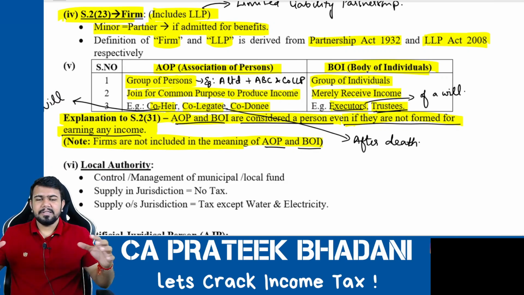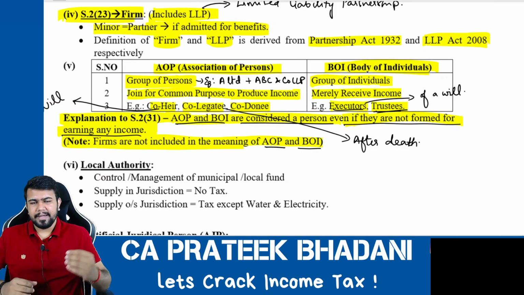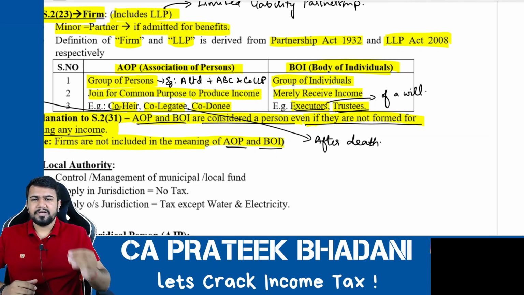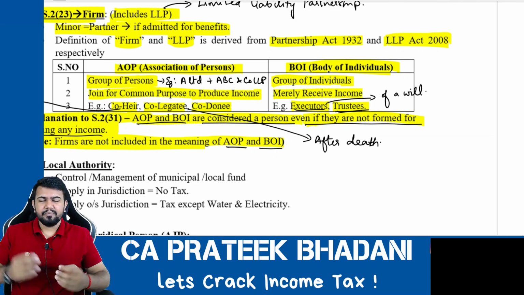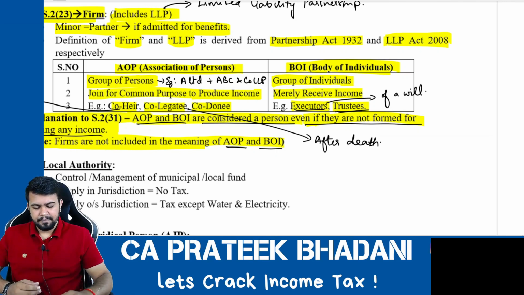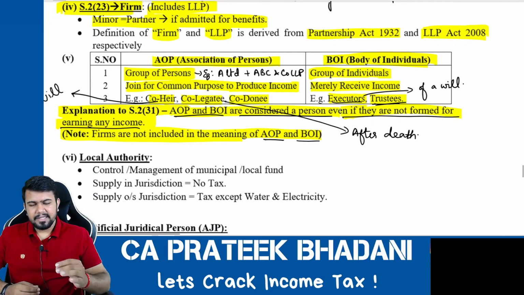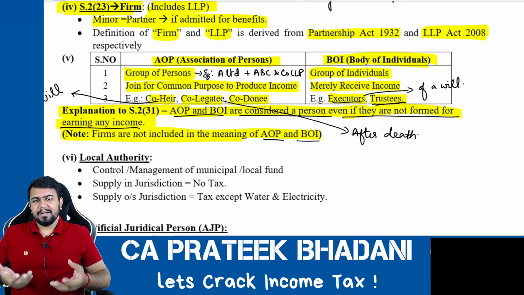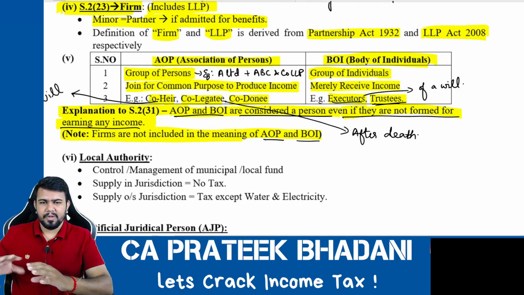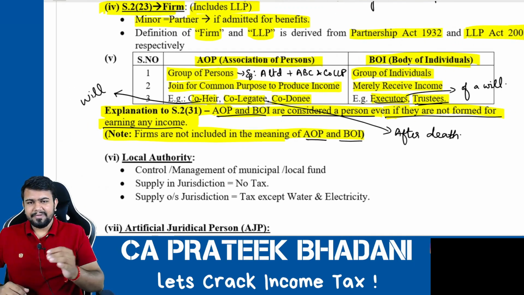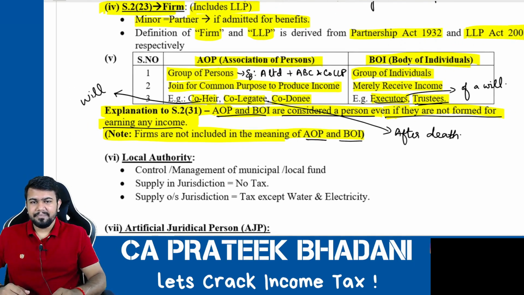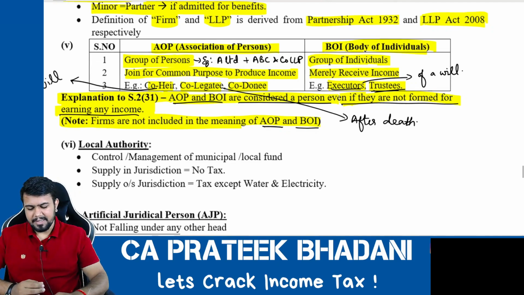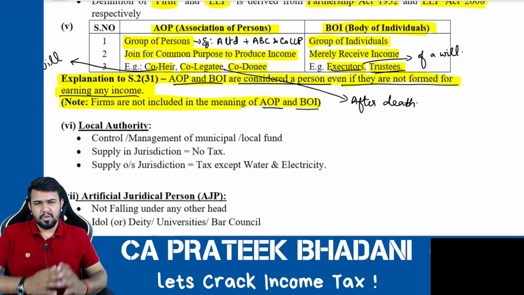AOP means the persons come together and join to achieve or produce income. However, a body of individuals merely receives the income, but they cannot use that income. For example, executors or trustees receive the income, but they cannot use it. They have to give it to someone else. However, when it comes to an AOP, they receive the income and can even use it for themselves. For example, co-heirs, co-legatees, and co-donees.